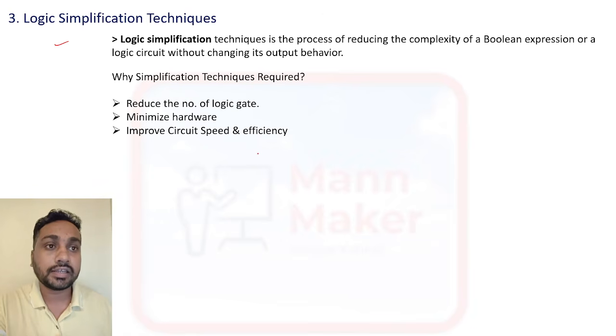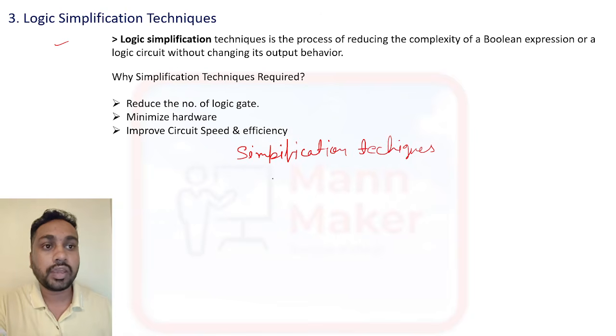In this we generally use two kinds of simplification technique.